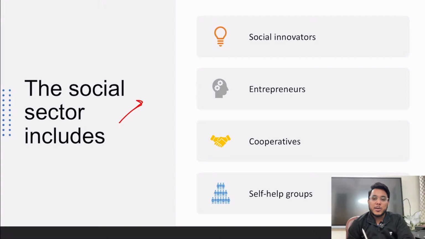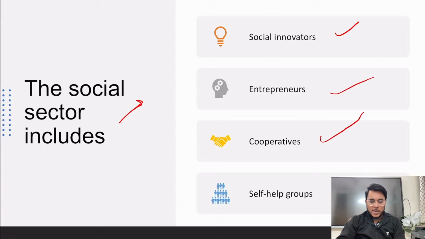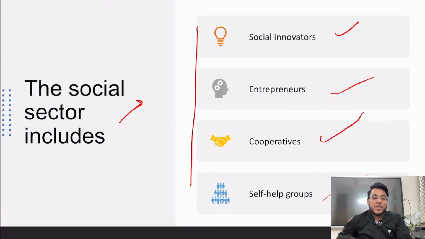The social sector will include social innovators. Many inventors and innovators have done really good inventions for public purpose. Then there are social entrepreneurs. There are the cooperatives, for example Amul, etc. Self-help groups are there, which are helping in job creation and generating economic opportunities for the people. So this is India's social sector, and it has helped India a lot in the development of people living in rural areas, and in reduction of poverty. They have helped a lot.